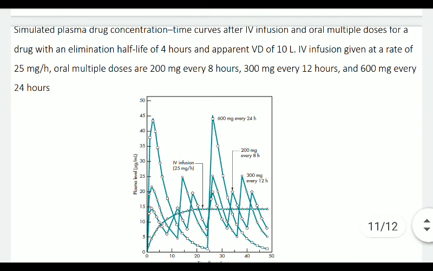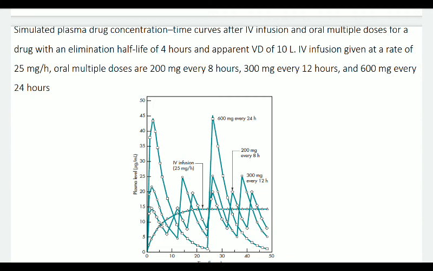Here one example has been given: simulated plasma drug concentration time curve after intravenous infusion and oral multiple dose for a drug with an elimination half-life of 4 hours and apparent volume of distribution of 10 liters. Intravenous infusion is given at a rate of 25 mg per hour.